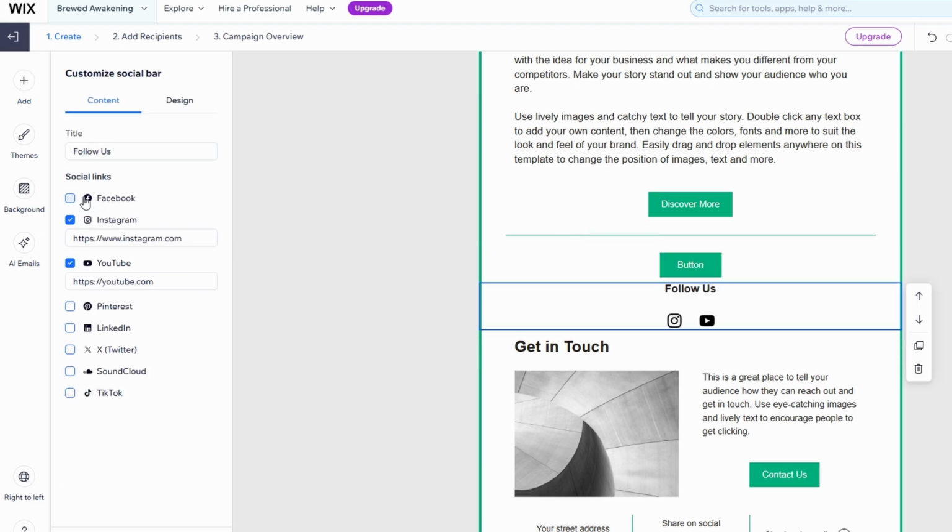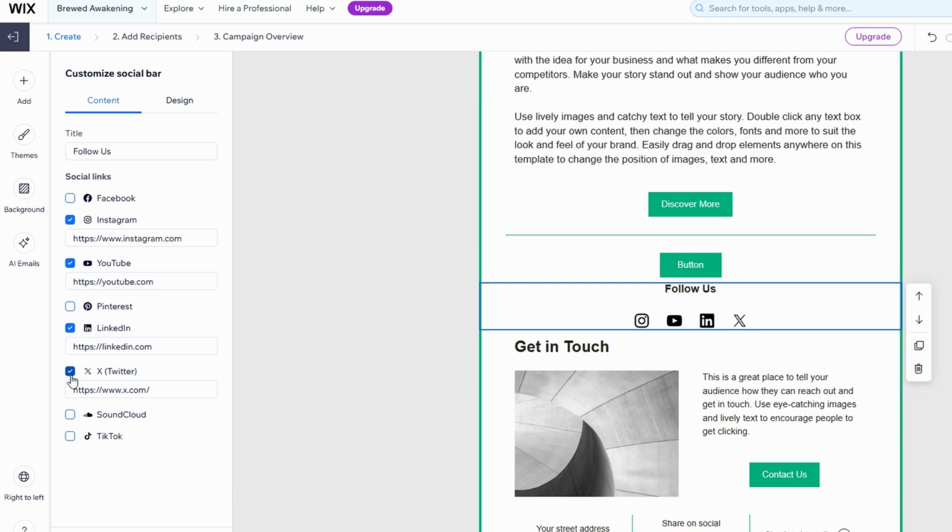Whether it's Facebook, Instagram, Twitter, or LinkedIn, Wix makes it seamless to add your profiles. Once you've entered the URLs, Wix will automatically display the corresponding icons for each platform, ensuring your recipients can easily recognize where they can connect with you. If you'd like to link to additional platforms not included in the default list, Wix also gives you the option to add custom icons and links.